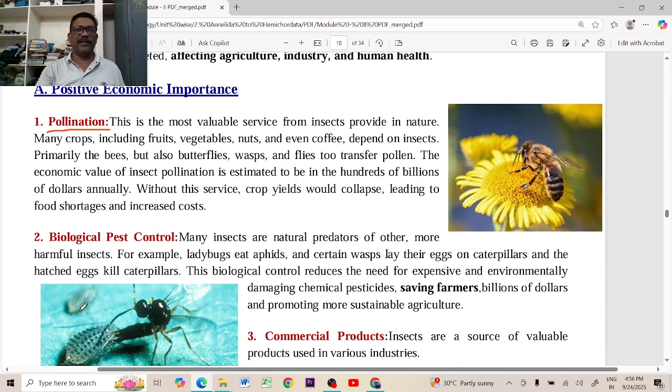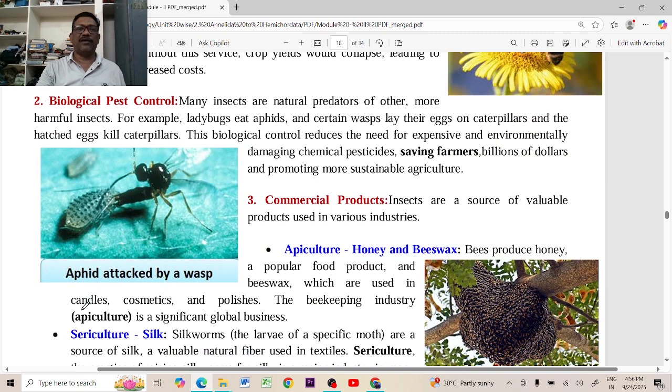Then another important thing in our cropland is biological pest control. Nowadays we are using many types of fertilizers and pesticides. Pesticides are especially used to kill the disease causing microorganisms which are attacking the plants. But there are already so many biological pest controlling insects in our surroundings.